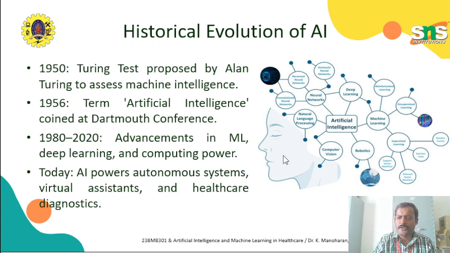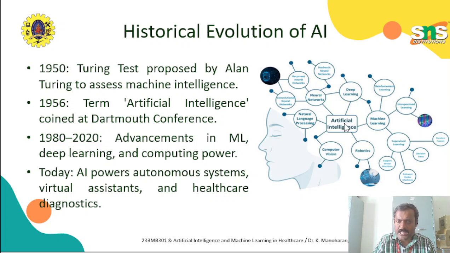So, the historical evolution of AI. In 1950, they devised the Turing test, which addresses machine intelligence. That was implemented and improved, and in 1956 the term artificial intelligence was introduced. From 1980 to 2020, there were advancements in machine learning, deep learning and computing power. So today we have AI with enormous power that automatically solves problems, with virtual assistants and healthcare diagnosis.